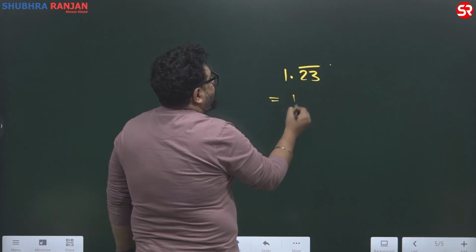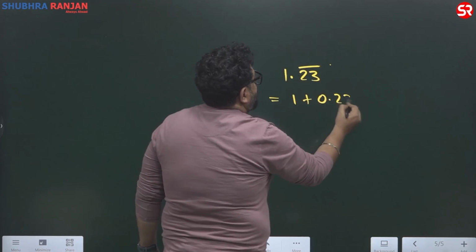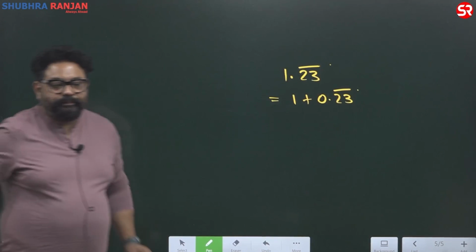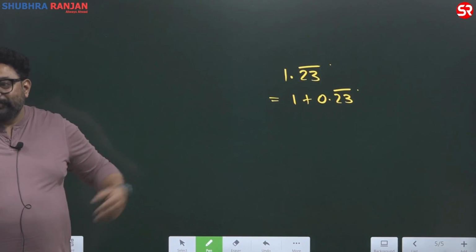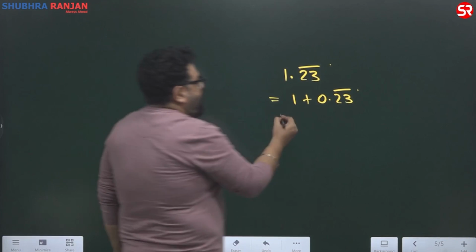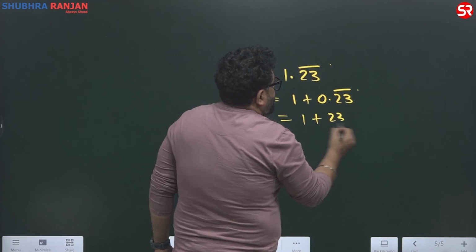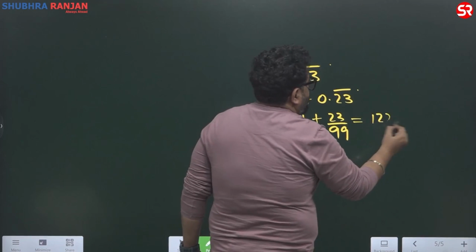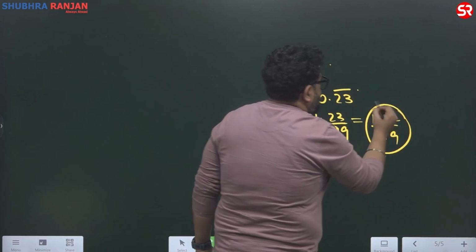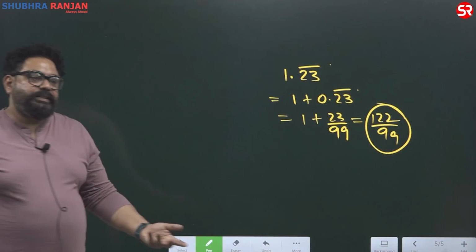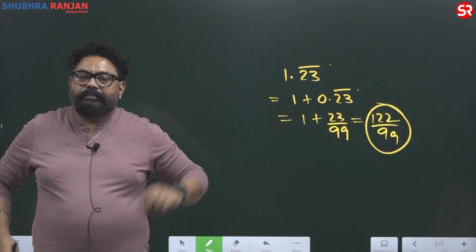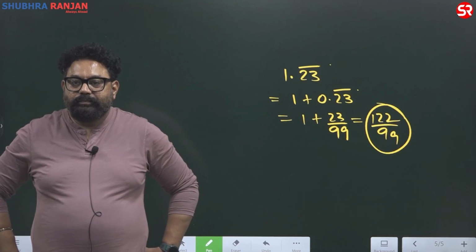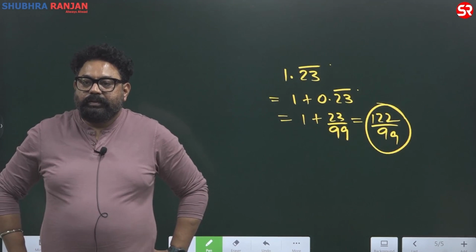So can you write it as 1 plus 0.23 bar? You should have done that, isn't it? Which is actually 1 plus 23 by 99, which actually is 122 by 99 as your answer. See the difference. One step ahead. Clear?